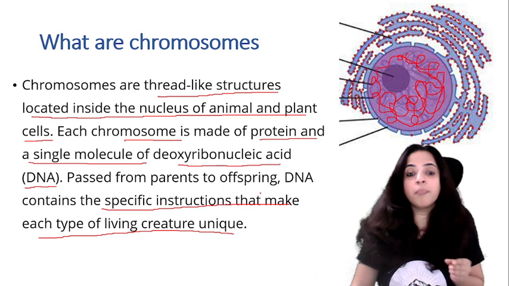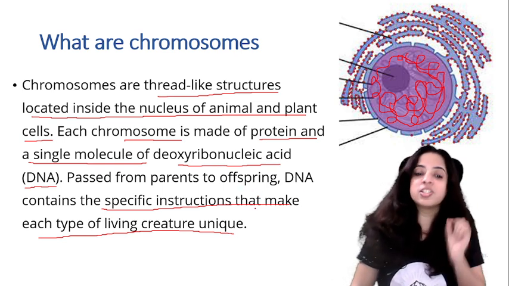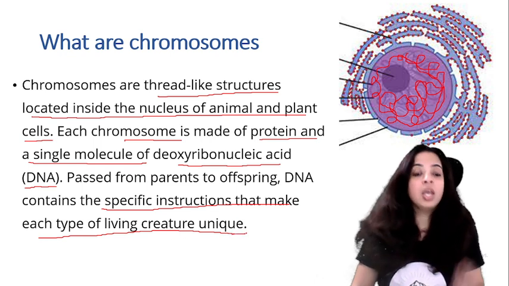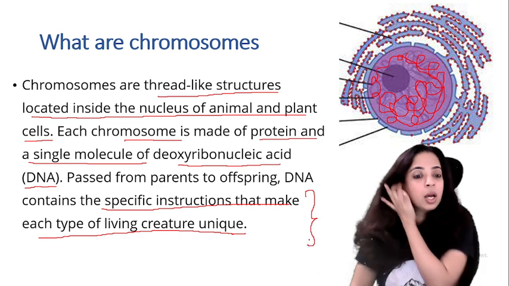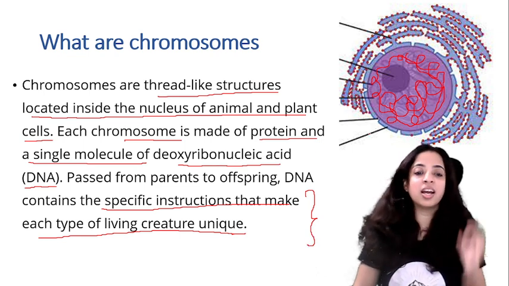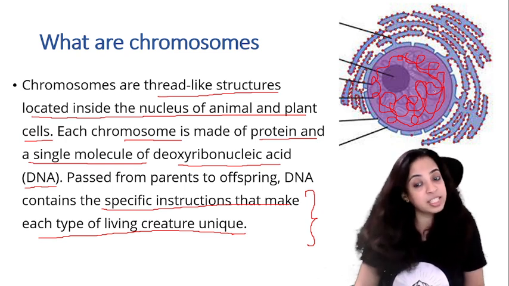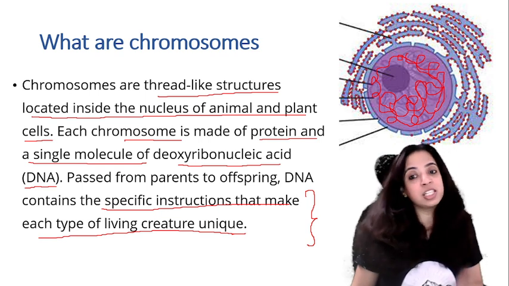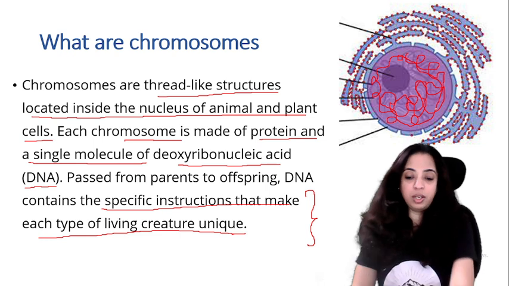So passed from parents to offspring, DNA contains specific instructions that make each type of living creature unique. We will talk about this later in the coming slides. But understand that they are thread-like structures located inside the nucleus of plant and animal cells made up of protein and DNA. And DNA contains specific instructions that make each and every person unique.